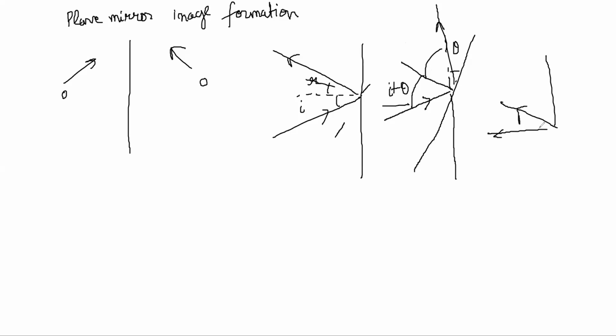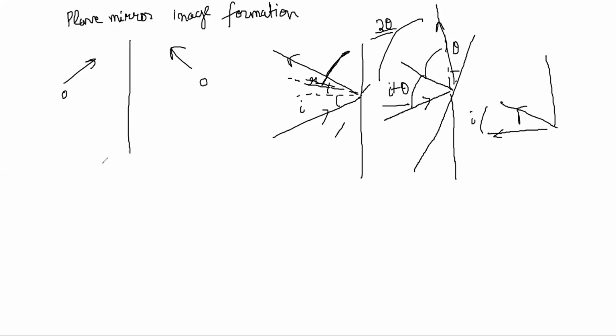The old reflected ray was making angle I with the old normal, right? But now the normal has also turned by theta, and the reflected ray has also turned by theta, right? This angle is also I plus theta. So totally the final reflected ray has turned by 2 theta extra, no?